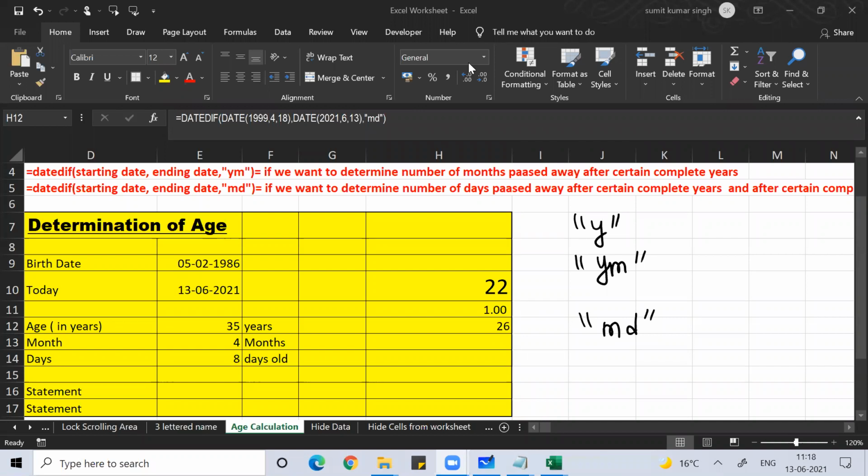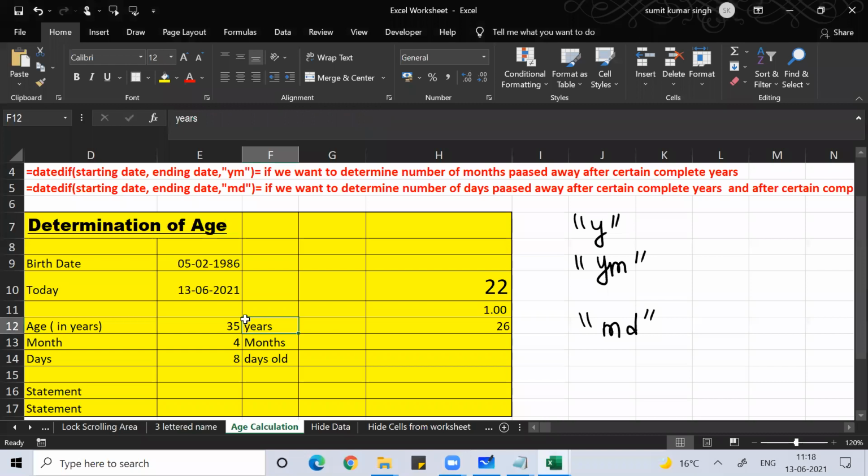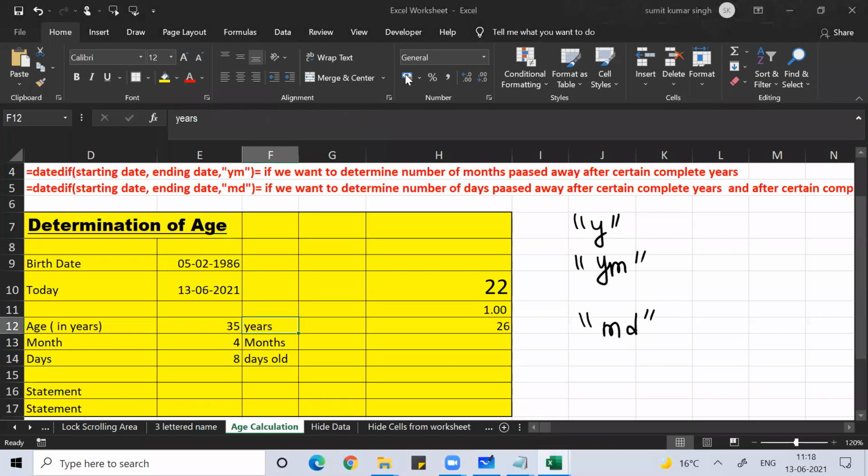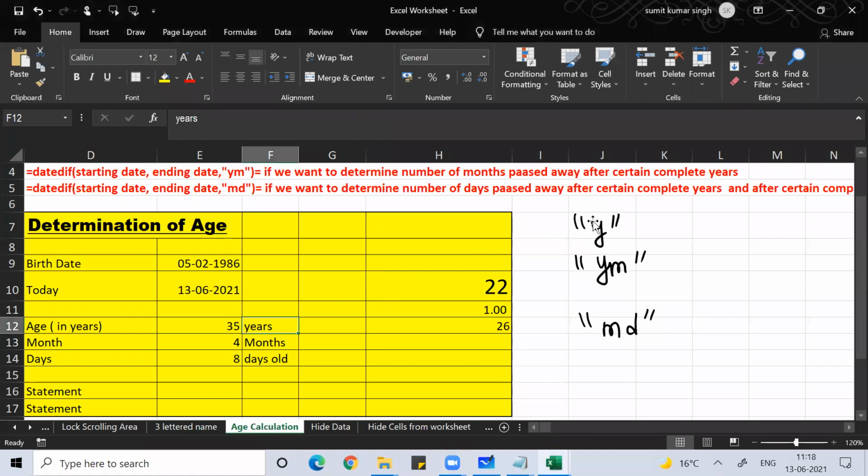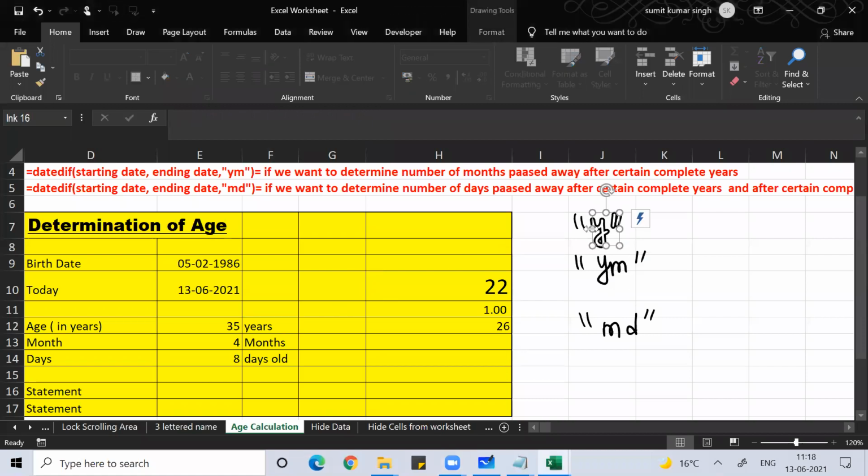Dev, what do you want, sir? Virat Kohli, Rohit Sharma, Shikhar Dhawan's age? You tell me the date of birth and I will do that. Great, great winner. So I hope guys you understood now. If nobody is responding with their age and all, I can't do anything, guys. I can only request people to tell. Anyway, forget that part. Now you do, well and good. If you don't do, also well and good.